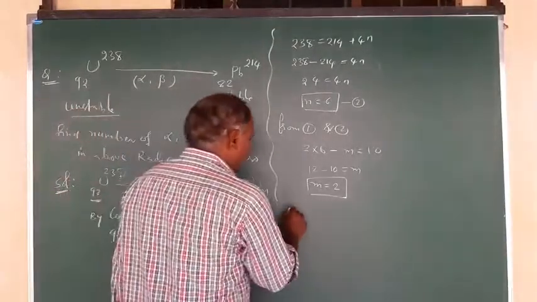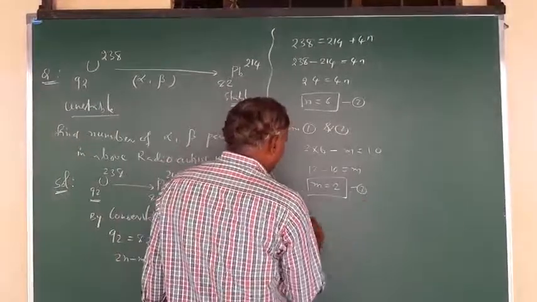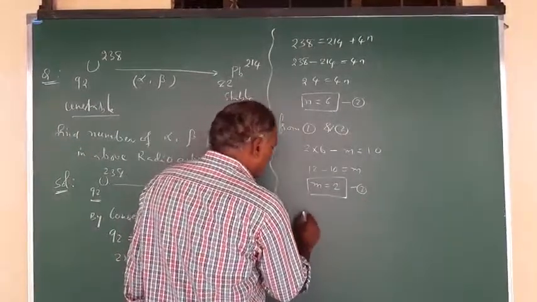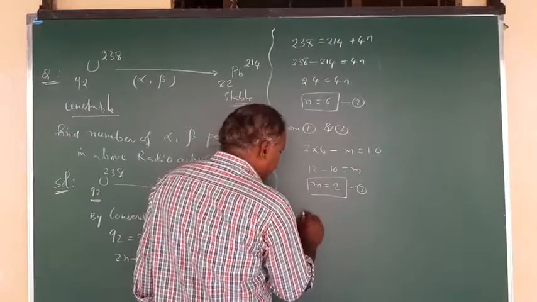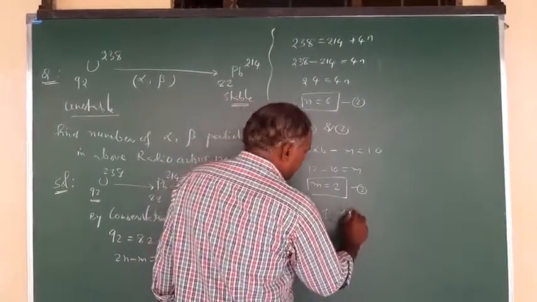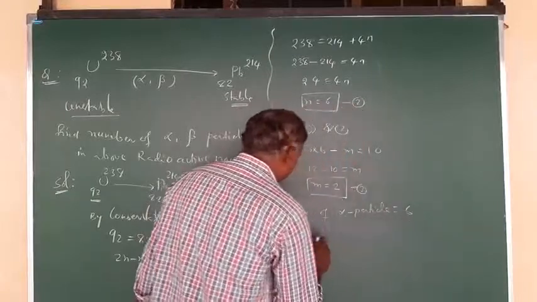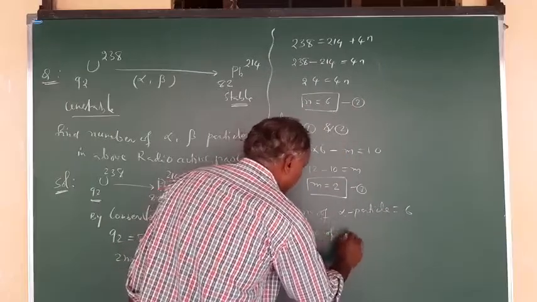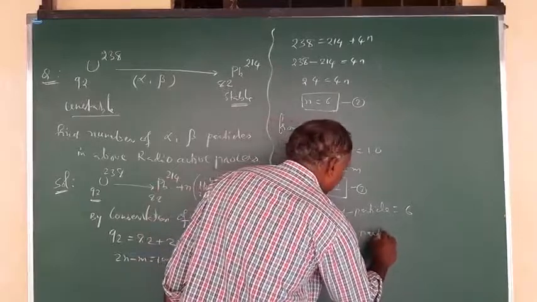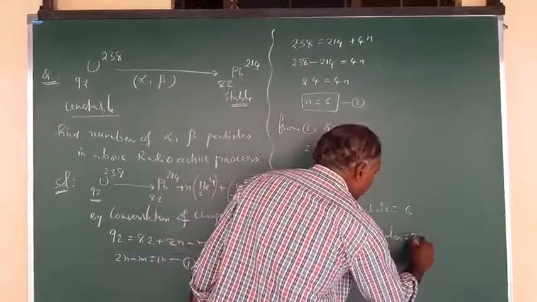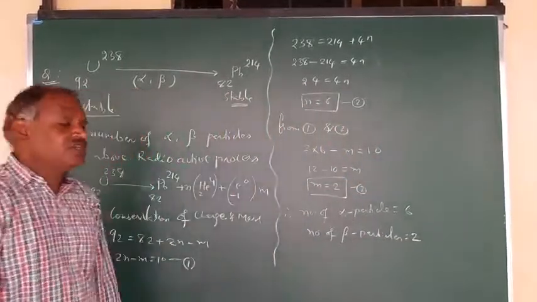Therefore, the number of alpha particles is equal to 6, and the number of beta particles is equal to 2. So this is just a simple observation.